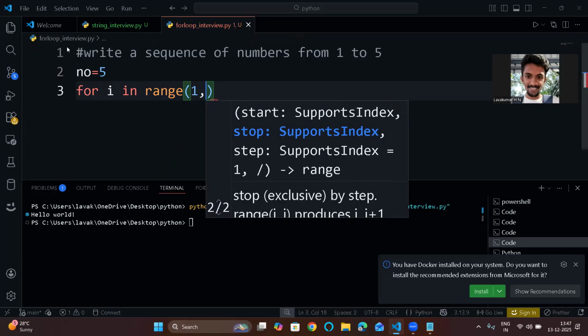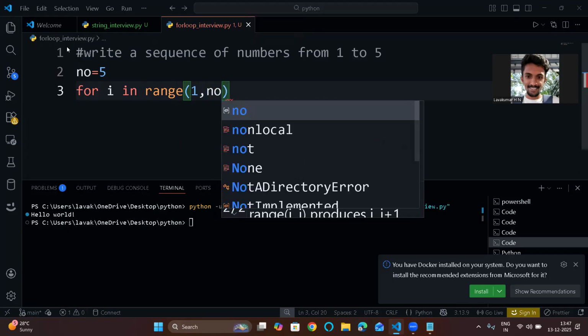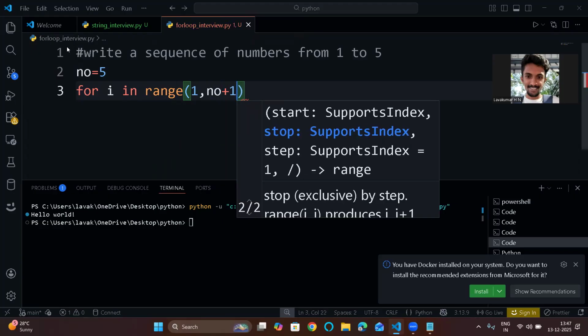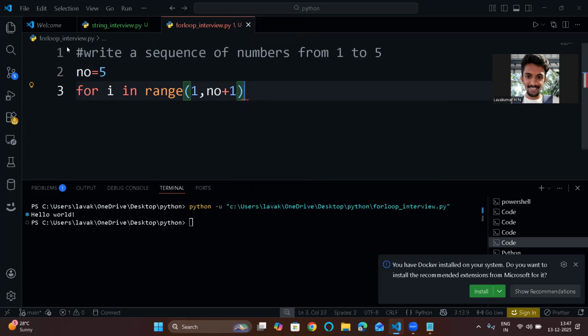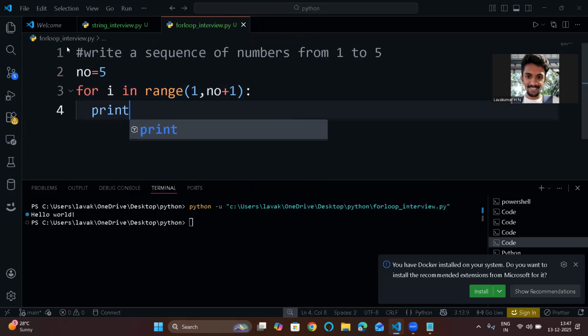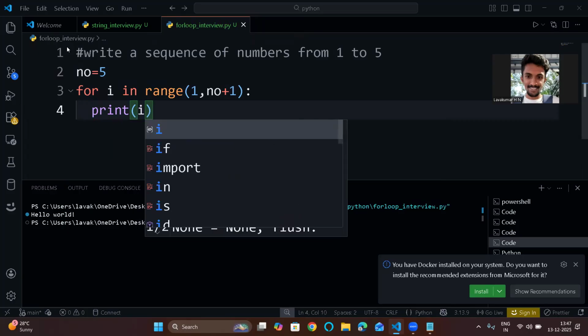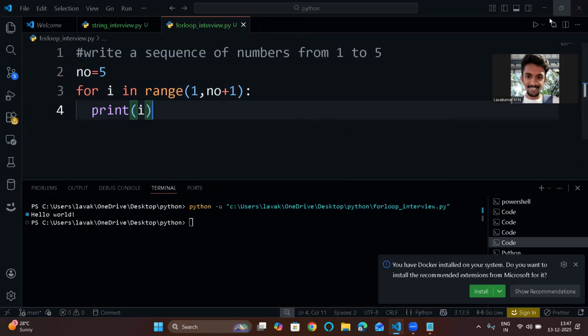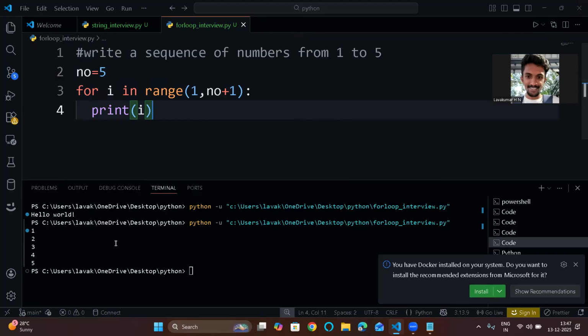The question asks to write a sequence of numbers from 1 to 5, so my last value needs to be 5. But if you use this number, it will iterate till 5 and will not include 5. For that, you just add plus 1 to this. Now it will iterate till 6 and will not include 6. Now print i. That's it. If you run this, you will get the sequence of numbers 1, 2, 3, 4, 5.